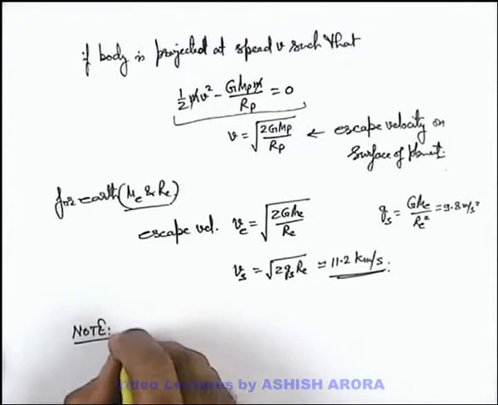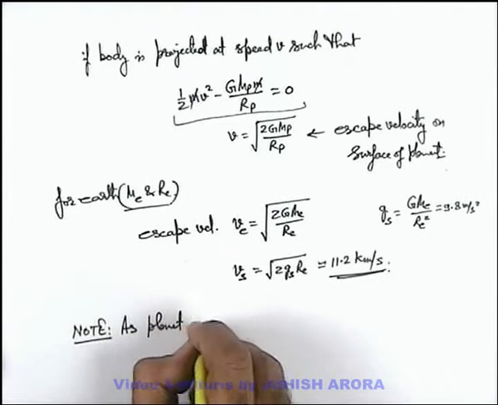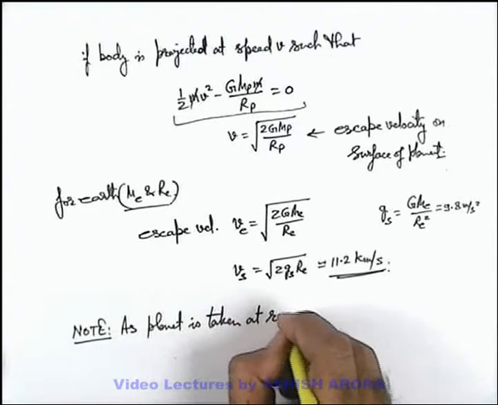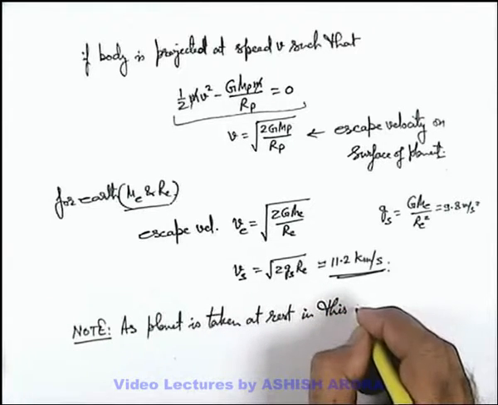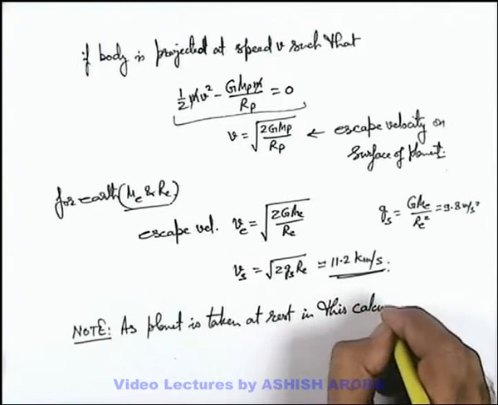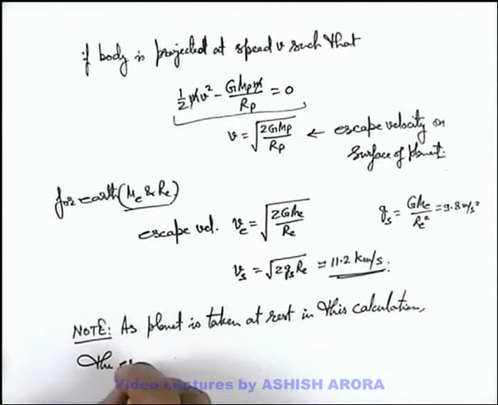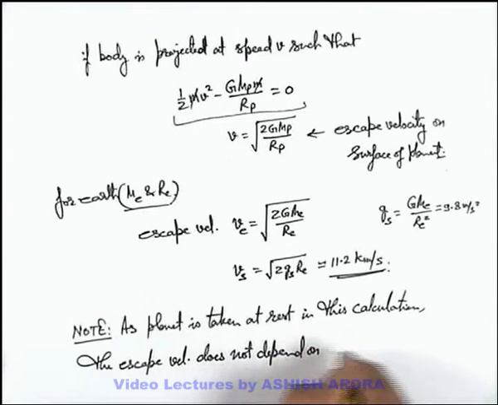And always remember one more point: in this calculation we have kept the planet at rest. So the planet is taken at rest in this calculation, and the escape velocity does not depend on the direction of projection.